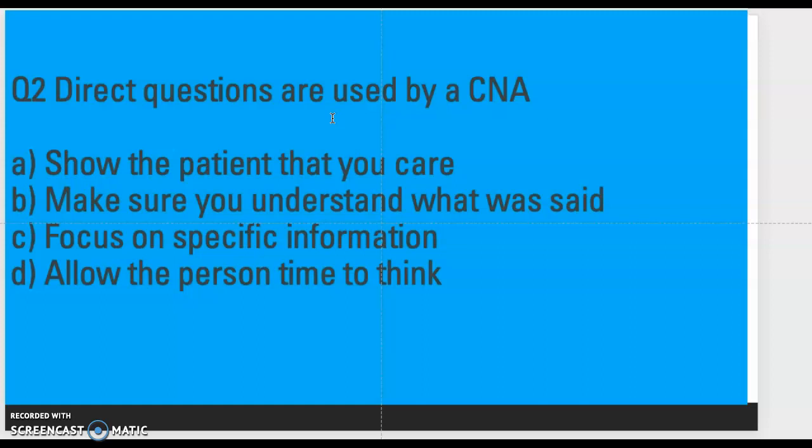C, focus on specific information. D, allow the person time to think. So think about this. Direct questions are used by a CNA. The correct answer for this question will be C. Focus on specific information. So when you want to zero in on specific information, you have to use direct questions. So that's C is the correct answer.